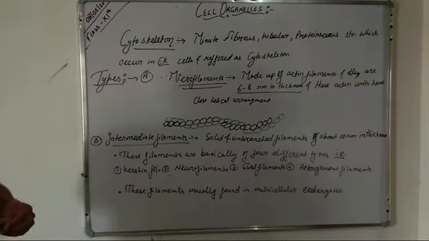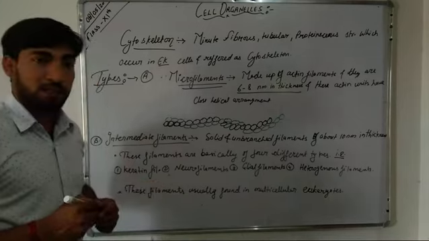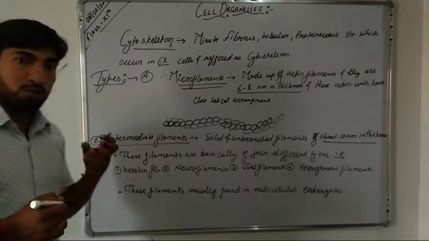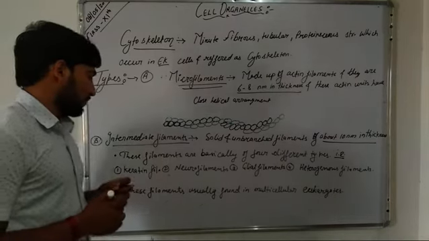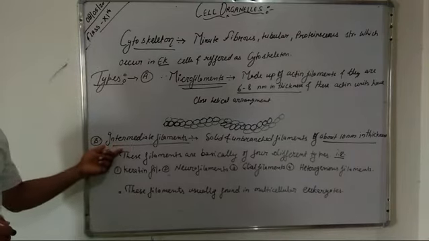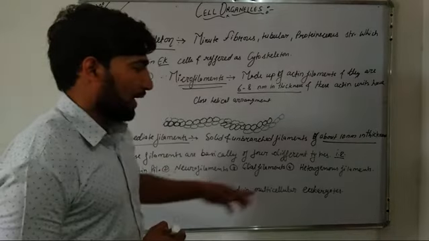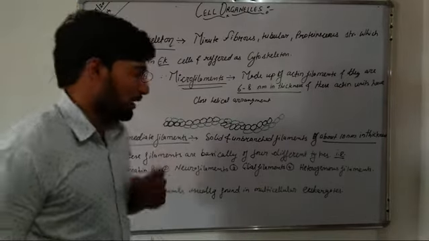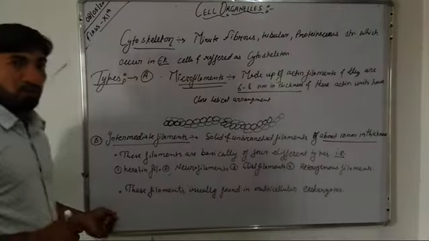The next type of cytoskeleton component is intermediate filaments. These are solid, unbranched filaments with a thickness of about 10 nanometer. They are basically of 4 different types: keratin filaments, neurofilaments, glial filaments and heterogeneous filaments. These 4 types of filaments are found in multicellular eukaryotic cells.